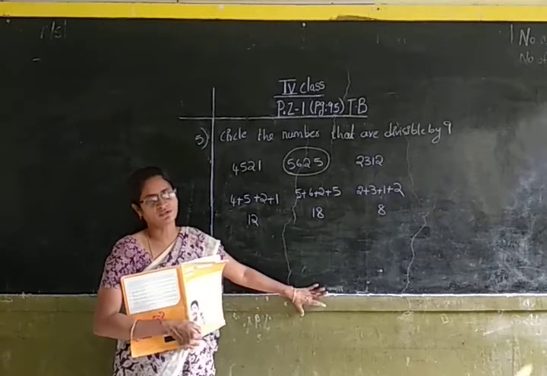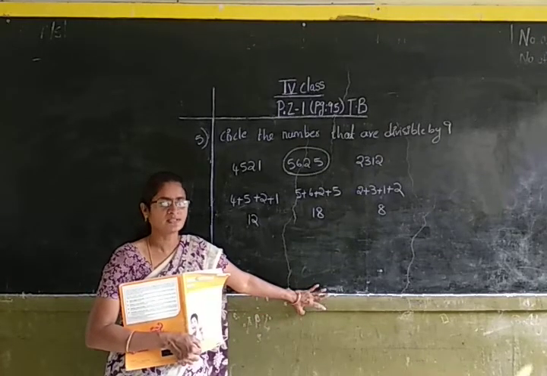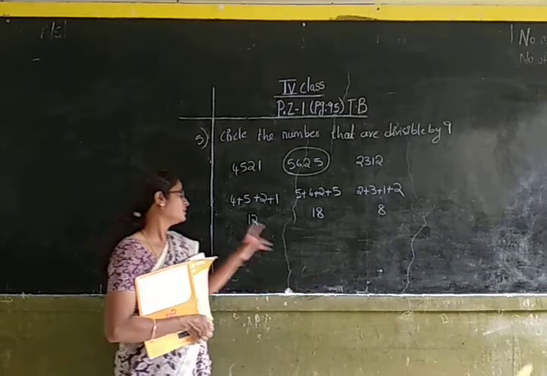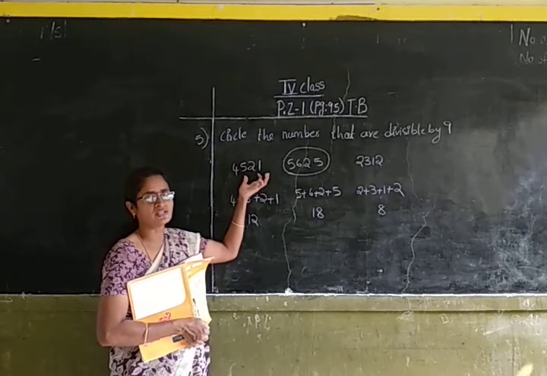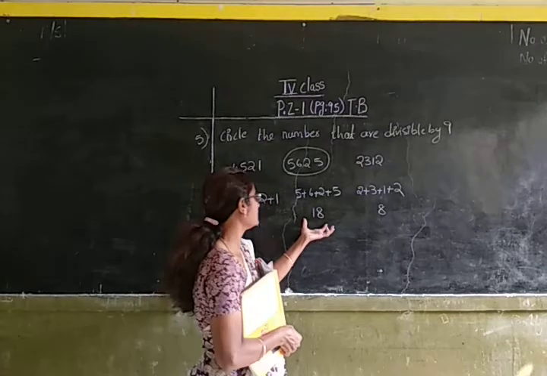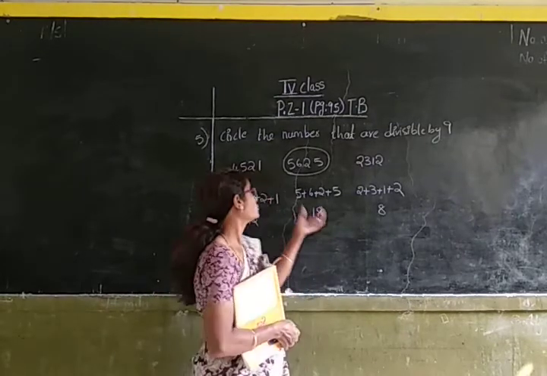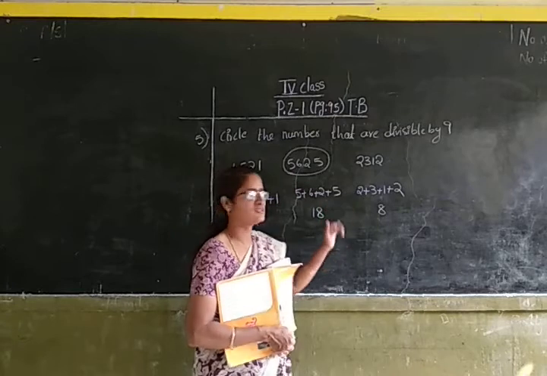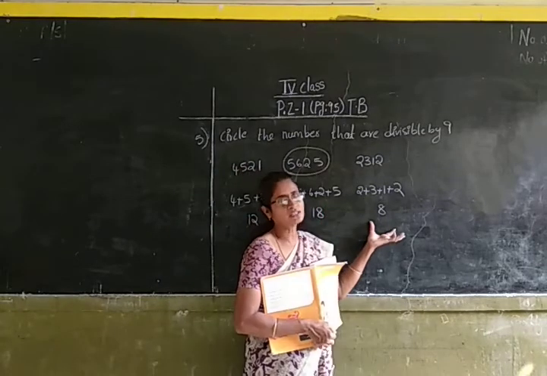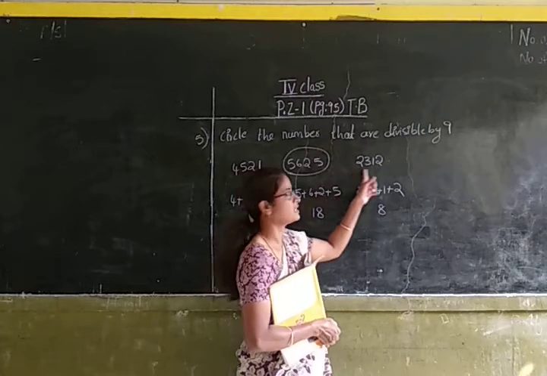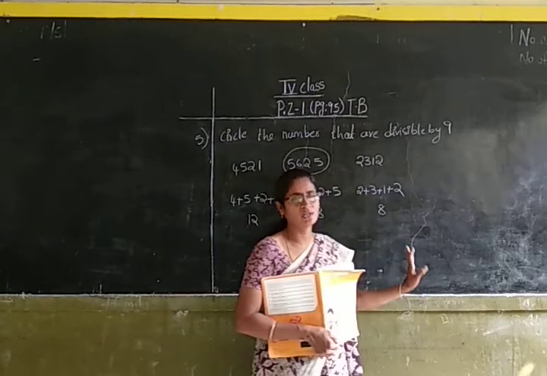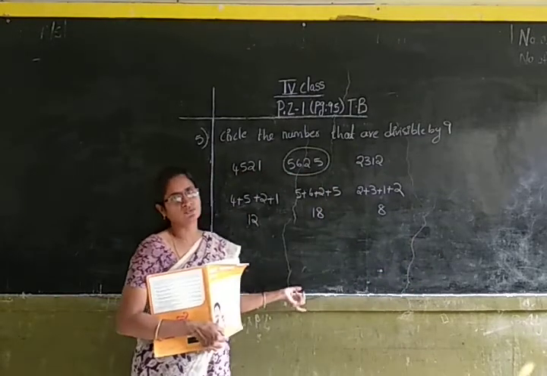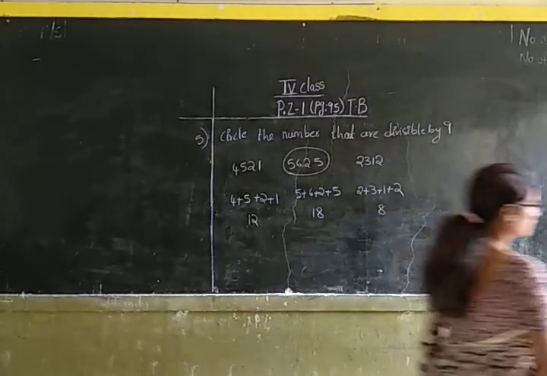Did you understand, children, what you have to do? You have to find out the sum of the digits. If the sum of the digits is divisible by 9, then the actual number is divisible by 9. In the first case, the sum of the digits is not divisible by 9. So 4,521 is not divisible by 9. In the second case, 18 is divisible by 9. So 5,625 is divisible by 9. In the last case, 8 is not divisible by 9. So 2,312 is not divisible by 9. Okay, children. If the sum of the digits is divisible, then only the whole actual number is divisible. Now let us do the next sum.